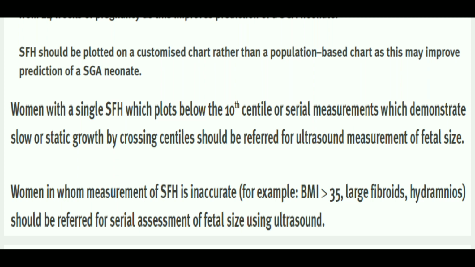Okay, now it's written that if we plot, then what is the advantage of that? Women with a single symphysiofundal height which plots below the 10th centile, or serial measurement which demonstrates slow static growth by crossing centile, should be referred for ultrasound measurement of the fetal size.